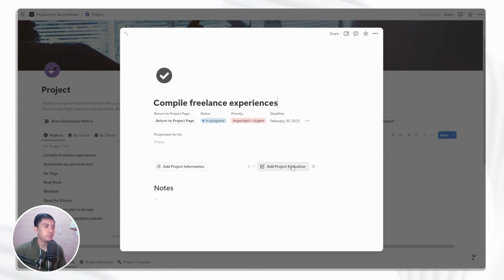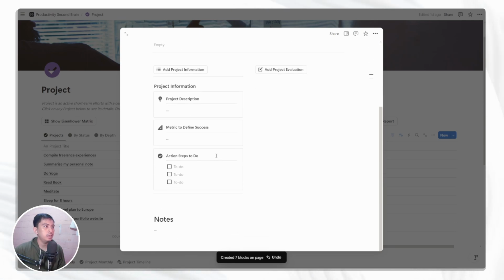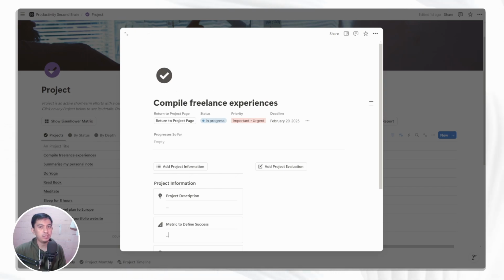So you have two buttons and also a notes space here where you can just simply get creative, putting notes related to the project. And this button, if you click it, you will open some fill-in form, in quote form, so not really a form, but you can use this to describe and also fill in the metrics that you want to define success of this project, and the steps that you need to do to finish this project.